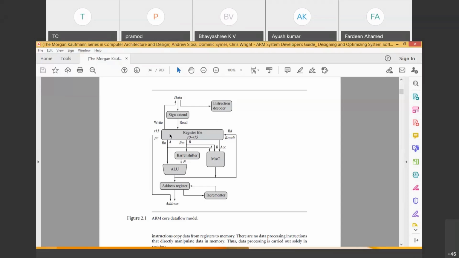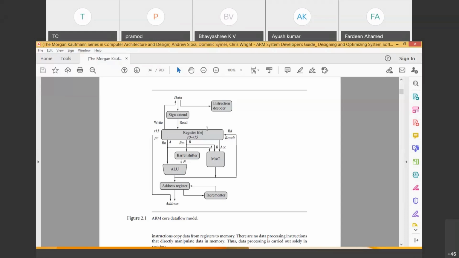What does it do? Now, based on the instruction, for example, if I write an instruction, add R1 comma R2 comma R3, an instruction written like this is an instruction for the ARM32 RISC processor. So instructions should be particularly ARM instructions only. I cannot bring 8051 instructions or microprocessor instructions to the ARM.